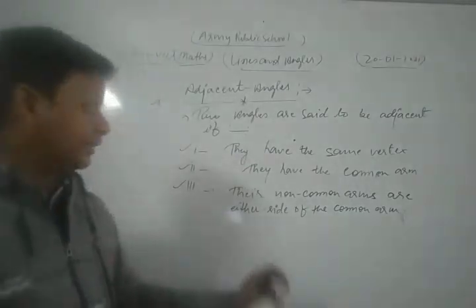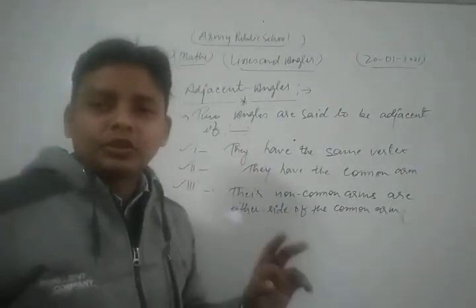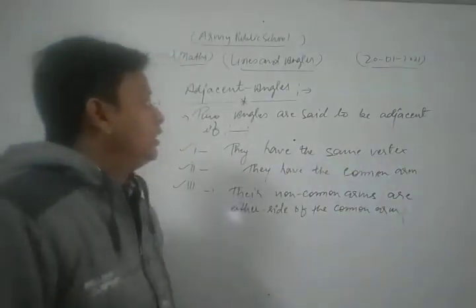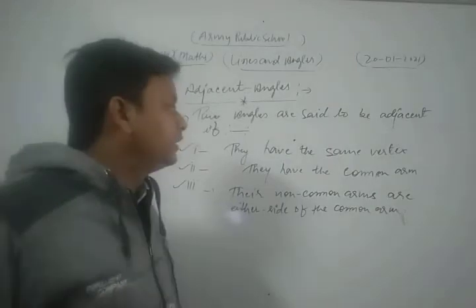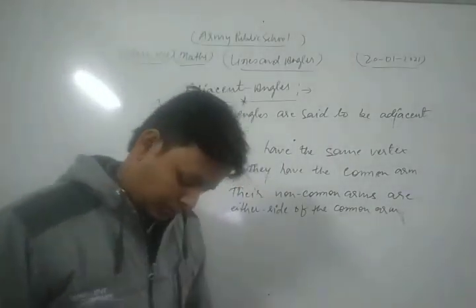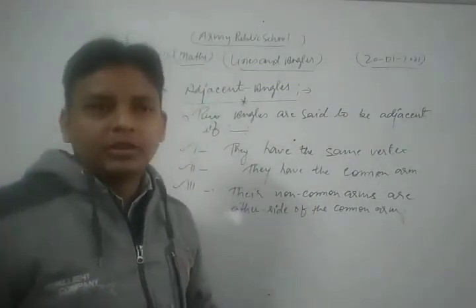First one, dear students, is that they have the same vertex. Two angles are said to be adjacent if the first point is that they have the same vertex. Okay, the second important point is that they have a common arm.